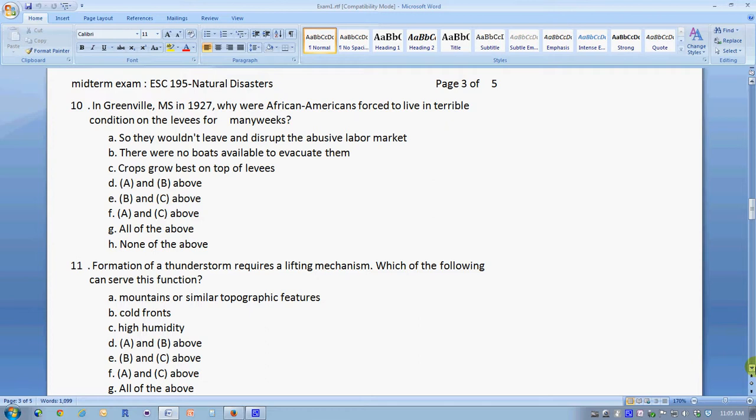Answer C is just a bogus answer. Answer B is completely wrong. There were boats supplied, and these boats were turned away by the committee of community leaders who wanted to make the African Americans stay. So the answer to number 10 is actually answer A.